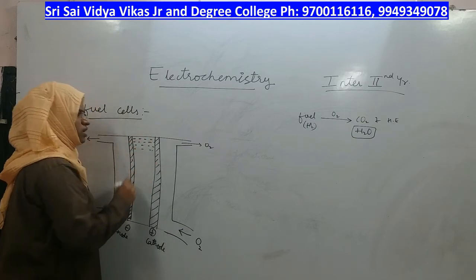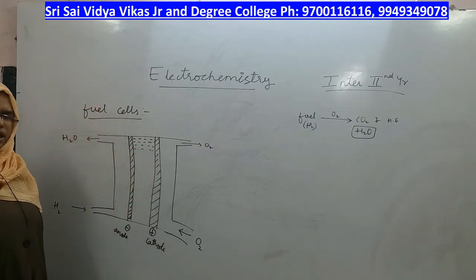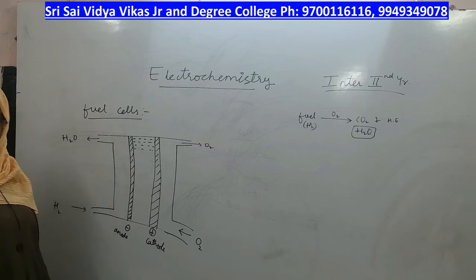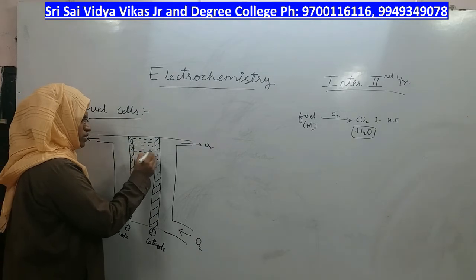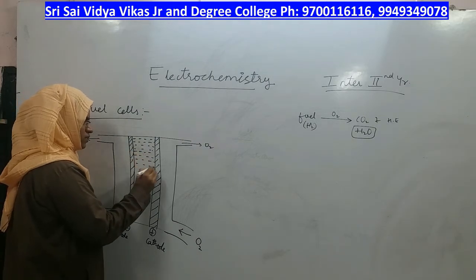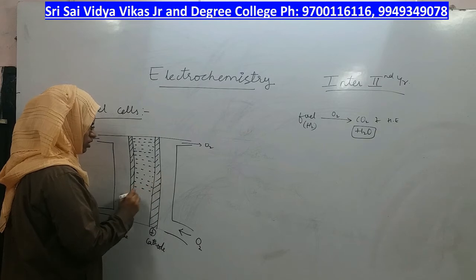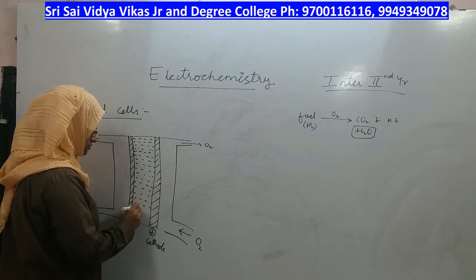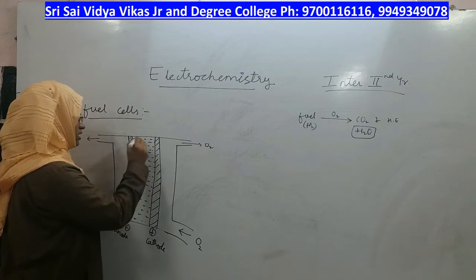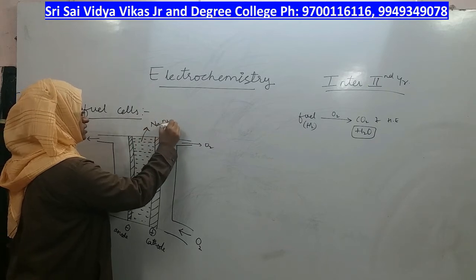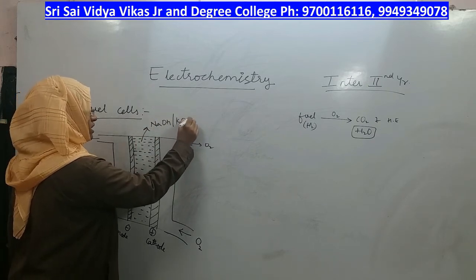As I told, even in this electrochemical cell also electrode will be there, electrolyte will be there. In electrochemical cell also you had electrode and electrolyte, right. Electrolyte will be there in both the cell, and this electrolyte is aqueous KOH or NaOH solution, right. This is electrolyte of NaOH or KOH, right.